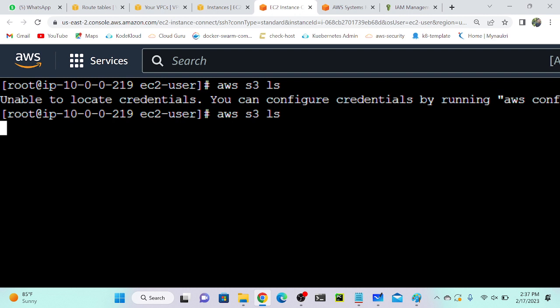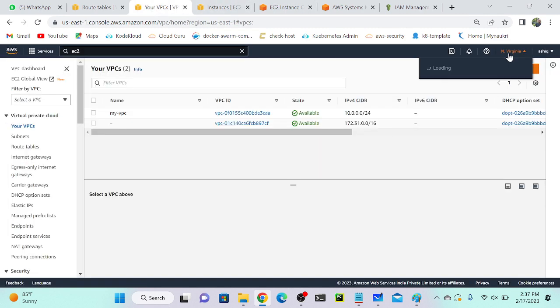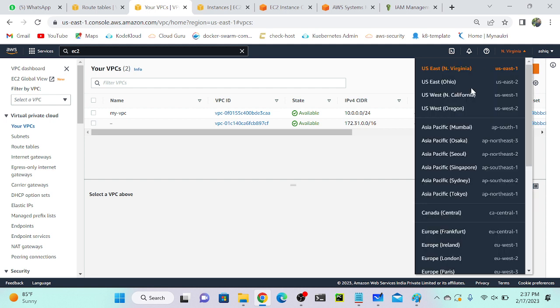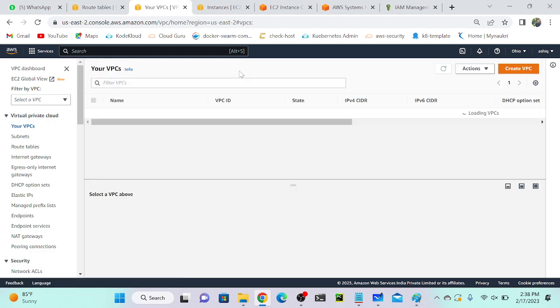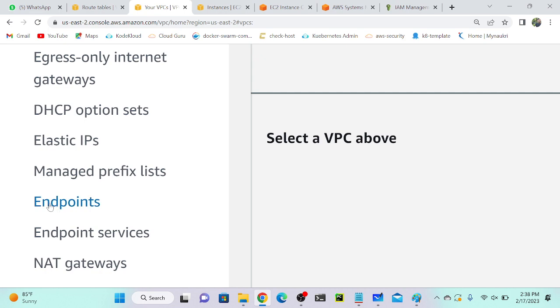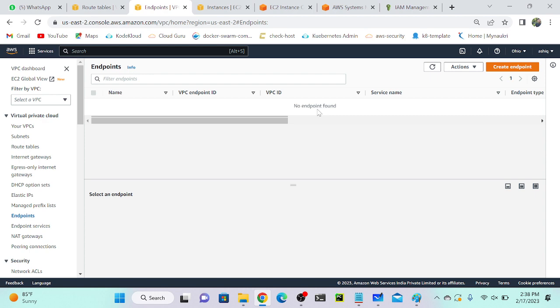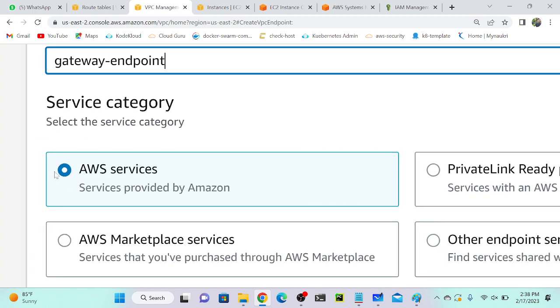Right? Any doubt? No. I'll go to my Ohio region VPC. This is Northern Virginia. I'll go to my Ohio region first. I'll go to endpoints, and on the left side you can see that we have an option, endpoints, right? Select endpoints, and we don't have any endpoint as of now. I will create an endpoint. Let's click on create endpoint, and just call it gateway endpoint.